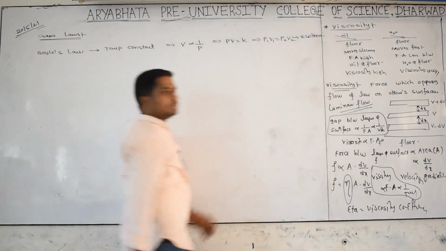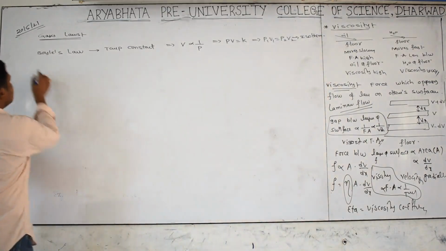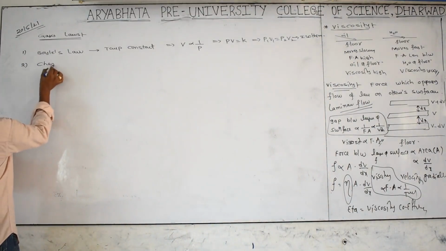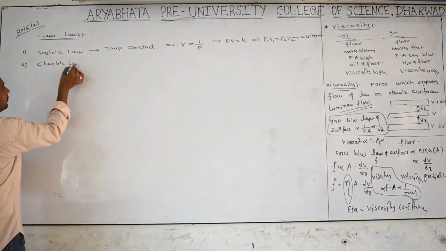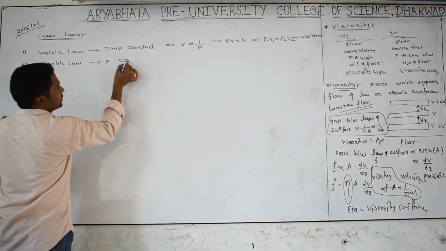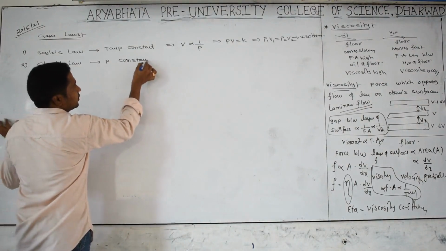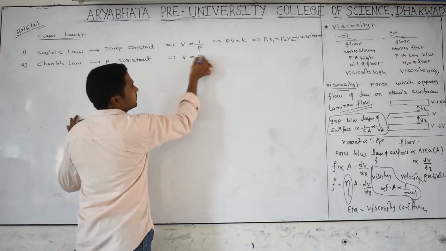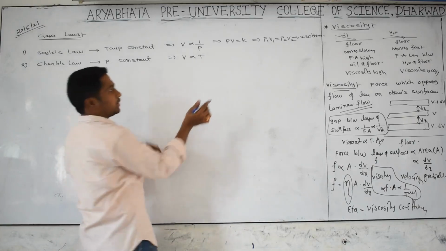Isotherms. Next, the second one we are discussing is Charles law. Under Charles law, what do you maintain constant? Pressure is constant. The volume of a given mass of a gas is directly proportional to absolute temperature.